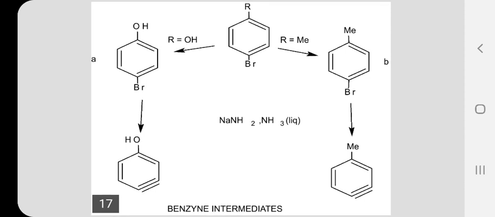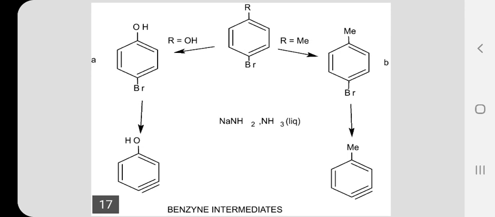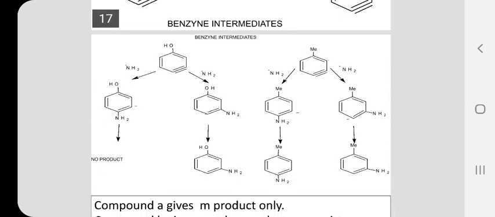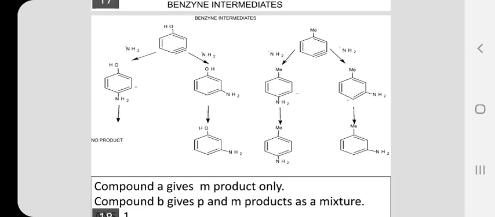Bromotoluene, when it is treated with sodamide and liquid ammonia, gives a benzyne intermediate which is very similar, the only thing is the substituent is different. One is a phenol and another one is a toluene benzyne intermediate. So, now let us consider the two benzyne intermediates. If these benzyne intermediates are treated with sodamide and liquid ammonia, what are the products? Let us see the reactions.